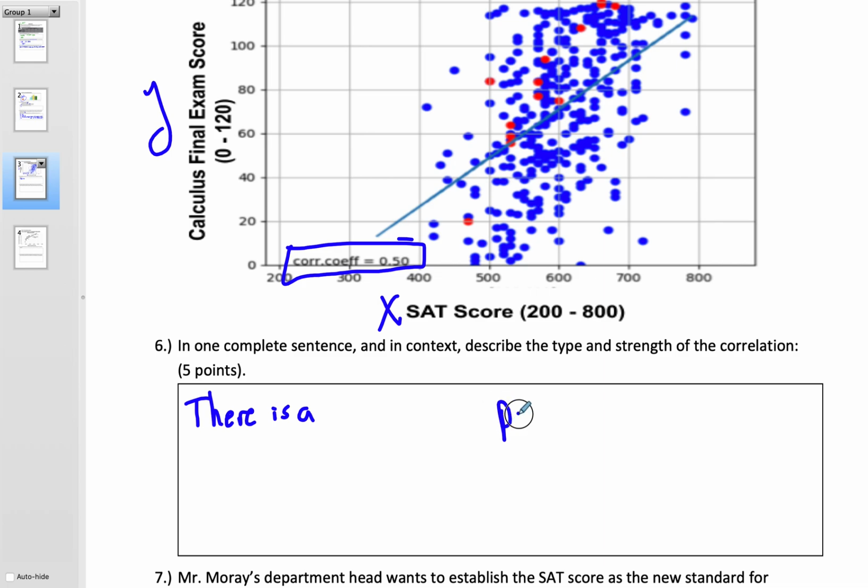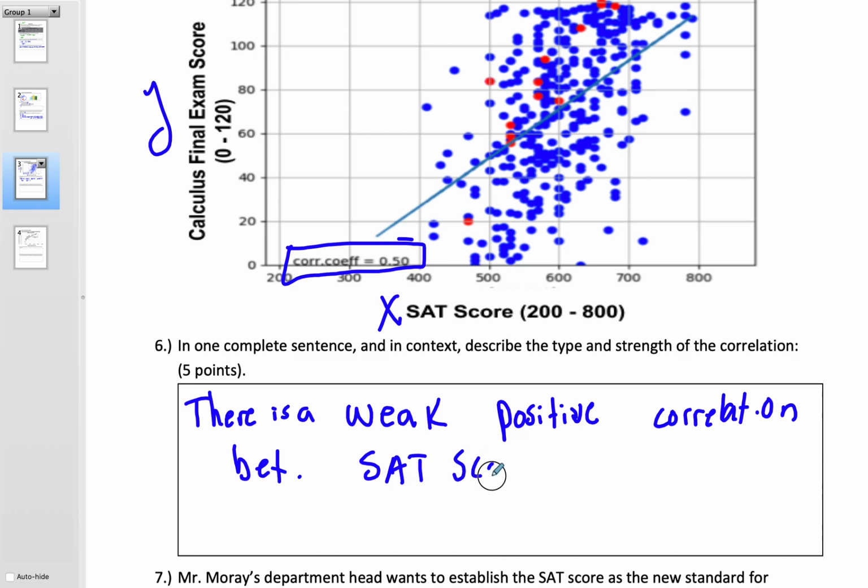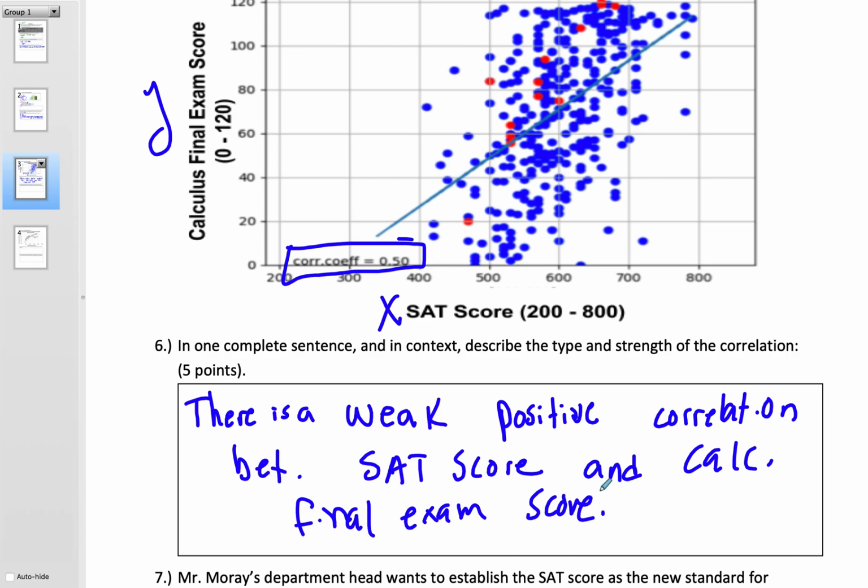So we know the correlation is positive. I know the correlation is positive because this is a positive number. You can see it's going up, right? Look at that line of best fit. It's going up. But it's not very close to 1. So we're going to say there is a weak positive correlation, and we need to bring it into context between SAT score, that's the x value, and calc final exam score. You've got to bring it into context, okay?